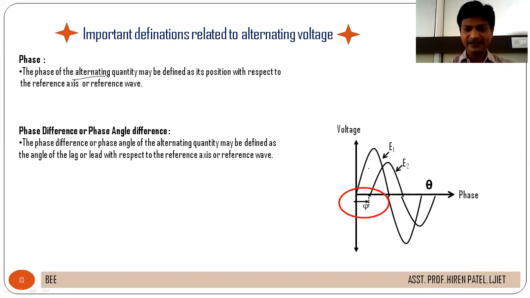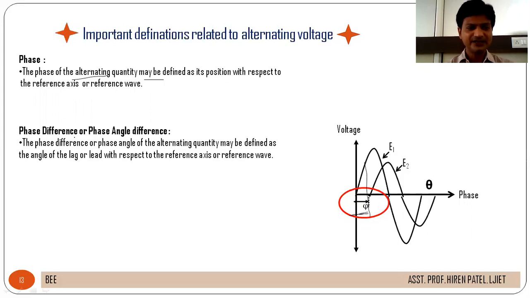If we consider this position, then this is known as phase. It means that the phase of a quantity may be defined as its position with respect to the reference axis.